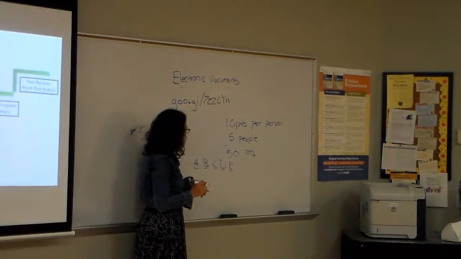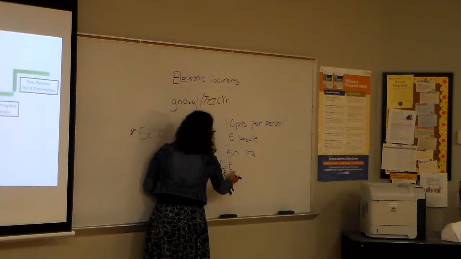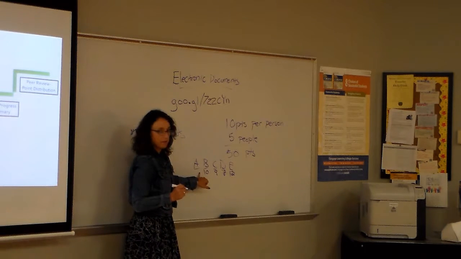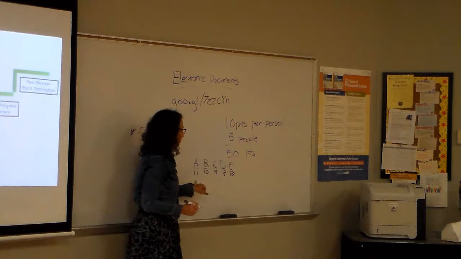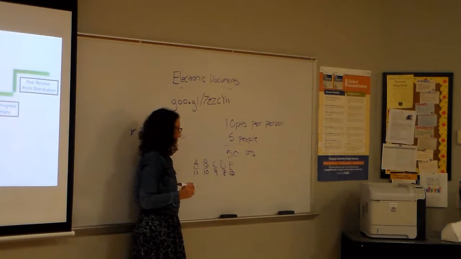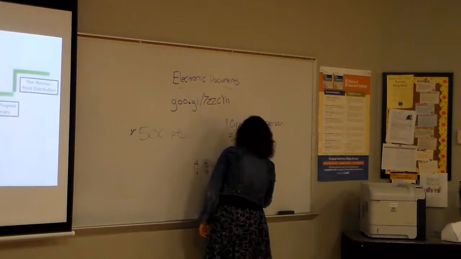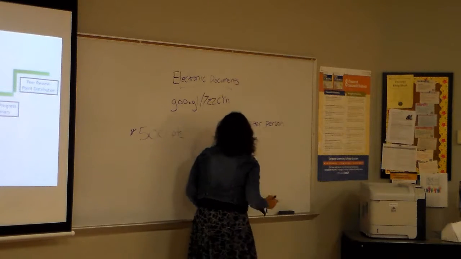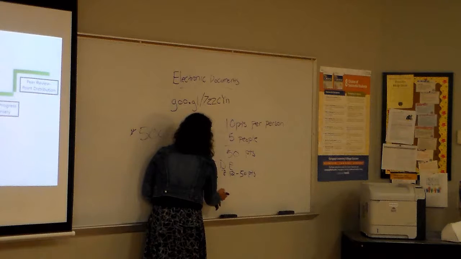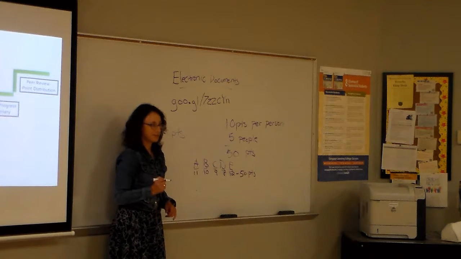So person A may give person B 10 points, 9 points, 8 points, 12 points. And they've got to grade themselves as well, so they give themselves 11. But it's always adding up to 50 points total. Then person B does the same thing. So eventually you'll have grades filled out for everybody. With me so far?